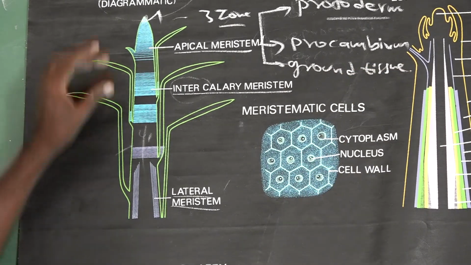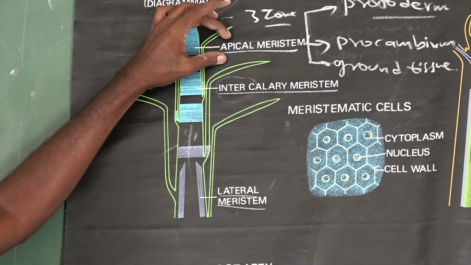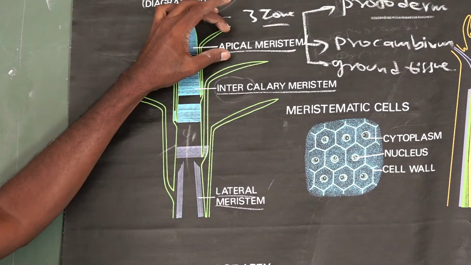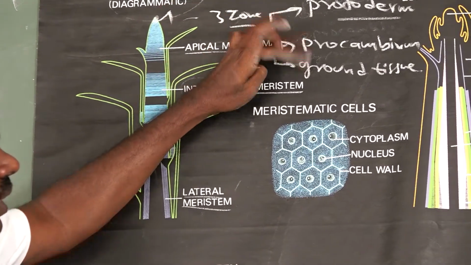Based on position, the meristematic tissue found in the shoot apex is the first one, the apical meristematic zone. In the apical meristematic zone, there are three types of zones: protoderm, procambium, and ground tissue.